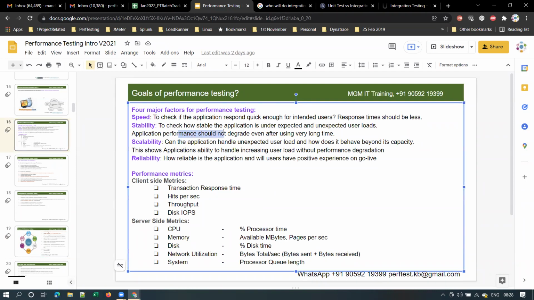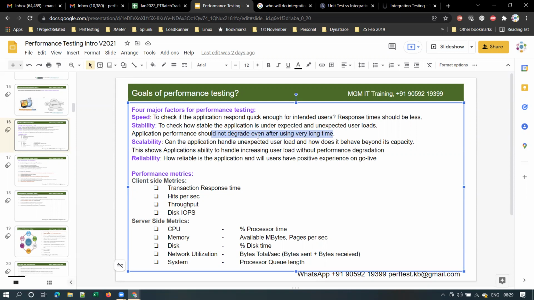Stability means, I mentioned one more point here: application performance should not degrade even after using it for a very long time. Can you try to give a different abbreviation for scalability? Scalability means what is the maximum load that it can support. Here we will be majorly focusing on what is the maximum load that the application can handle in scalability. Stability means we will consider the duration, like even though we are using the application for a very long time, how will the application performance be?